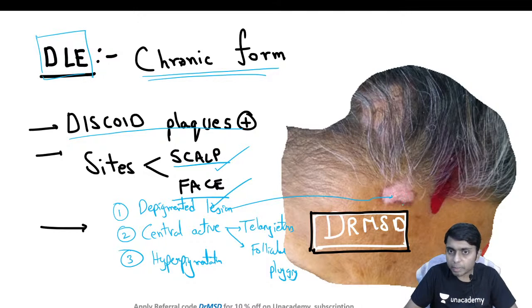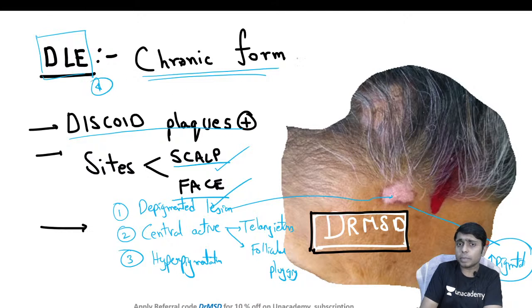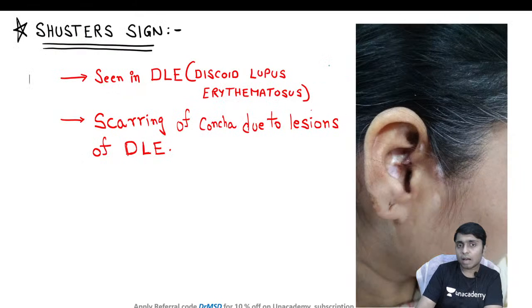So in this image you are able to see the central part is depigmented, that is, it is white, and it is surrounded by this part which is hyperpigmented. Increased pigmentation can be noted here. So this is a typical skin lesion of DLE. This could even be a future image-based question, so you need to be well aware of this.